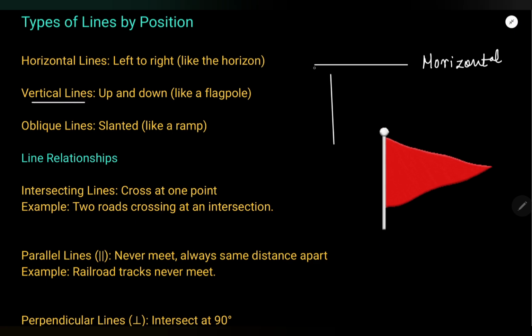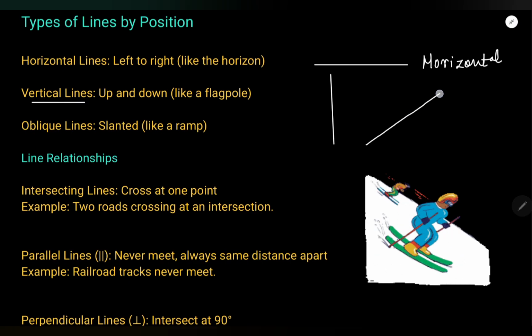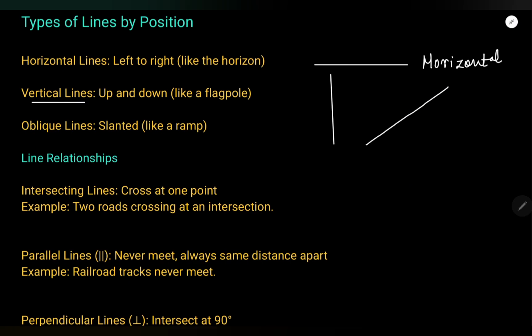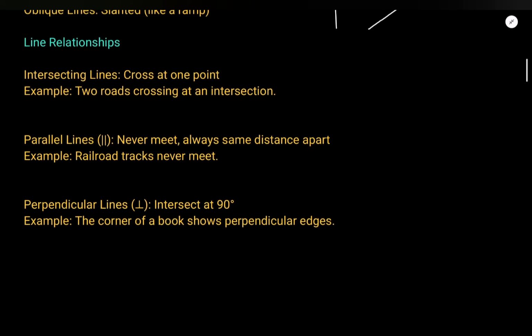Horizontal is left to right and up to down is vertical. And like a ramp, a slope, this is a slanted line. Though we know these, for beginners I will always start with the very basic things. So now we come to line relationships.